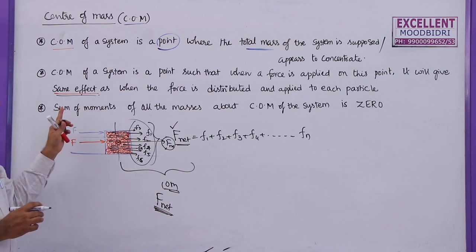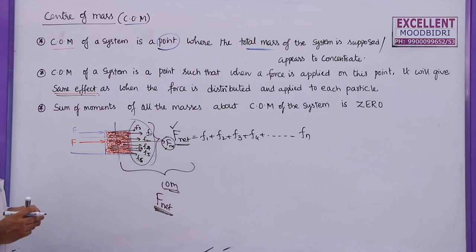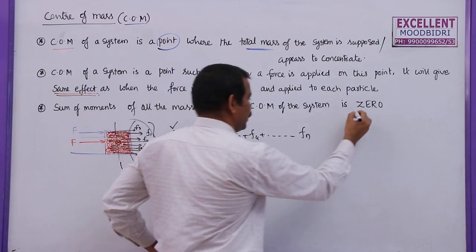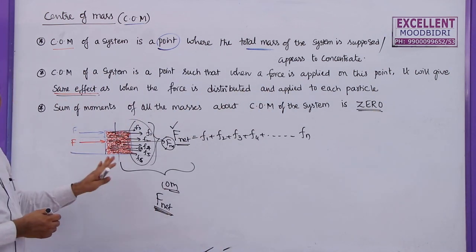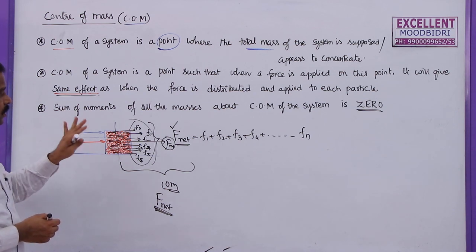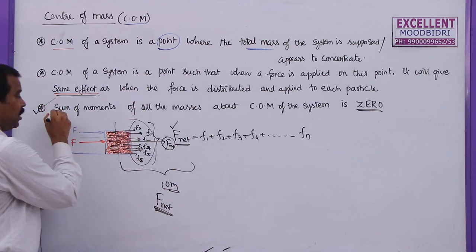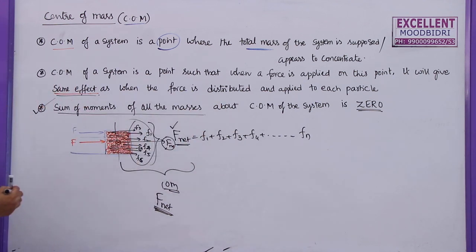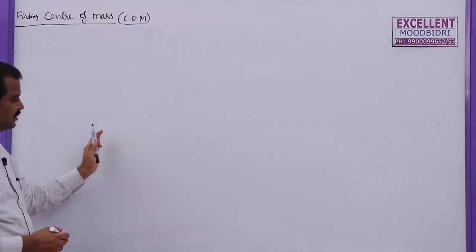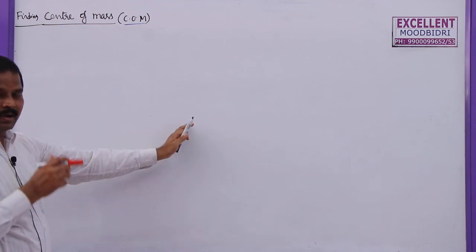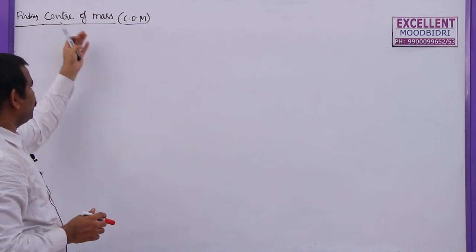And the third important point: the sum of moments of all the masses about the center of mass of the system is always equal to 0. By using this concept, we can find the center of mass of any regular body. So, how do we find the center of mass of a regular body? We will see by using this concept that the sum of the moments of all masses about the center of mass is 0. I am going to find the center of mass of a system.